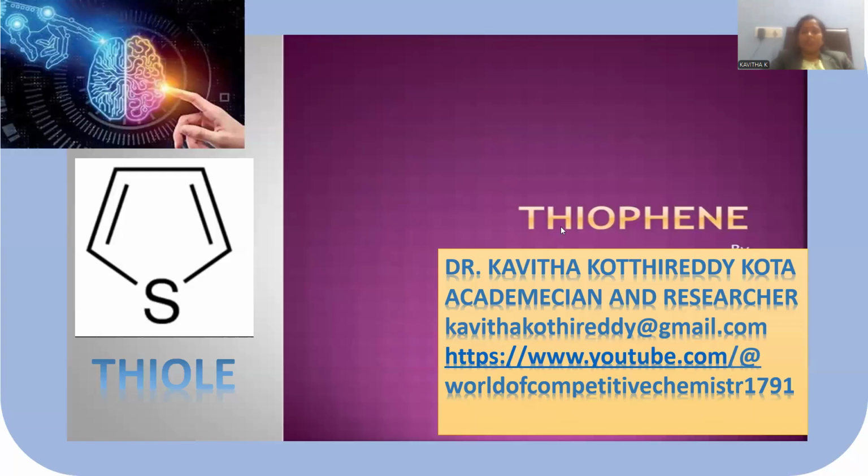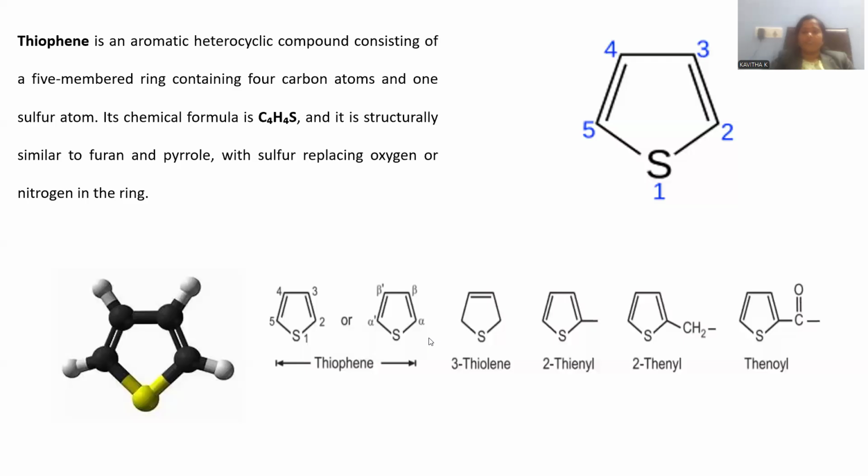Let me enter into the concept called thiophene. Thiophene is going to be discussed in detail. A brief intro regarding thiophene is provided here. If you observe, there is always a numbering provided. Numbering in heterocyclic compounds starts with the heteroatom, and then we go with the numbers 2, 3, 4, 5. Five atoms reside within the molecule, and the numbers are indicated in this manner.